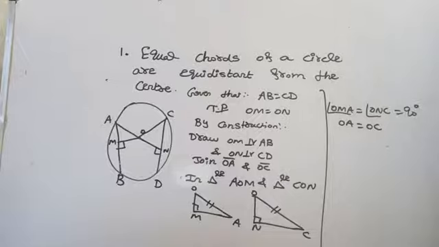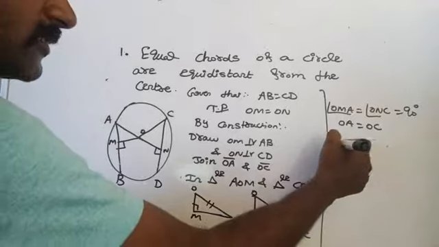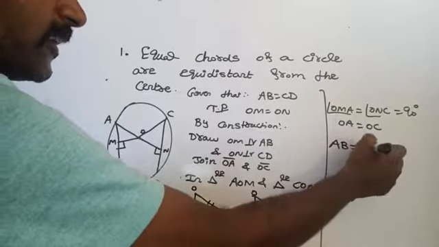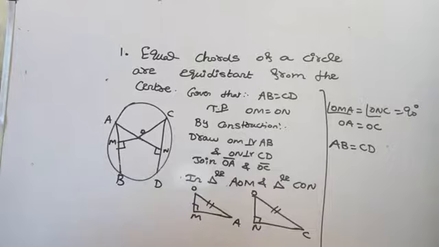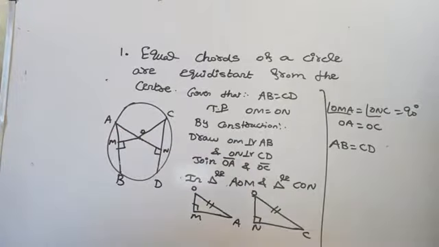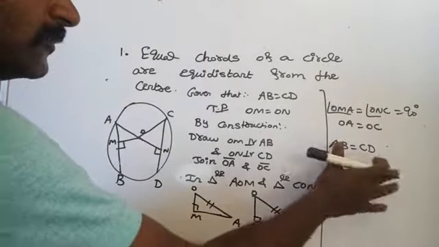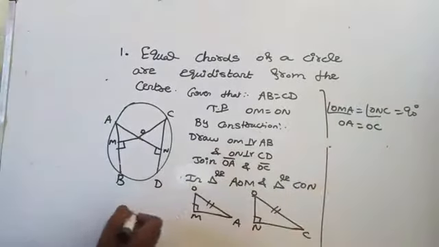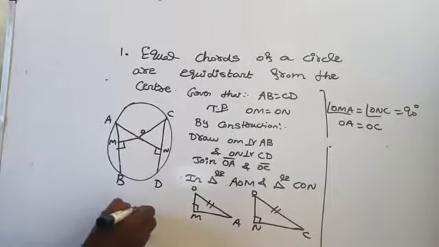Already it is given that AB equals CD. Yesterday we discussed that if a perpendicular is drawn from the center of a circle to a chord, then it bisects the chord. Here OM is perpendicular to AB, therefore AM equals BM equals half of AB.